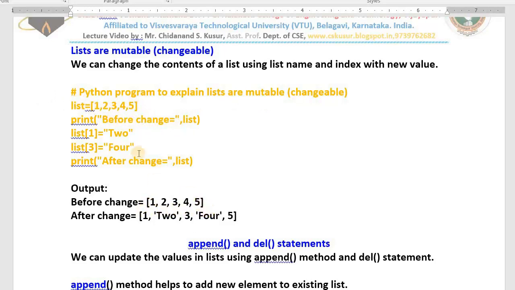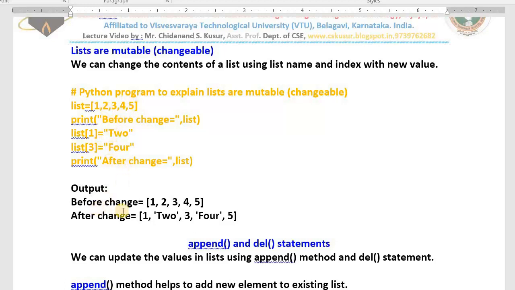Okay, no problem. Now what I do, I would like to replace the number 1 with the string 1, the number 2 with the word 2, and update the value 3 with the word 3, and 4 with the word 4. How shall I do it? Just do one thing: list name, which value do you want to update? Index 0, index 1. That number 2 will be replaced with the string 2. That number 4 will be replaced with the string 4.